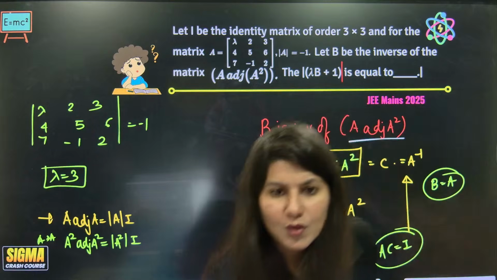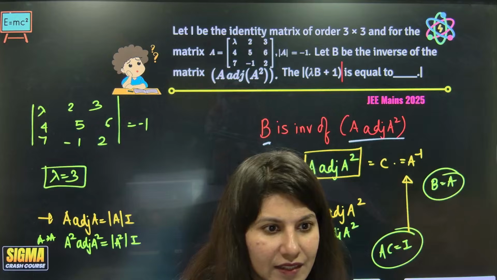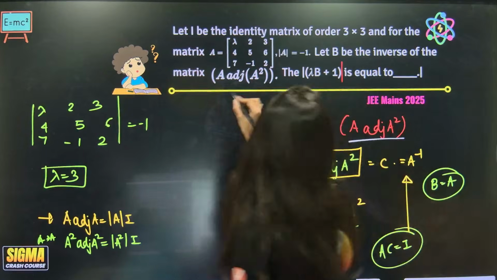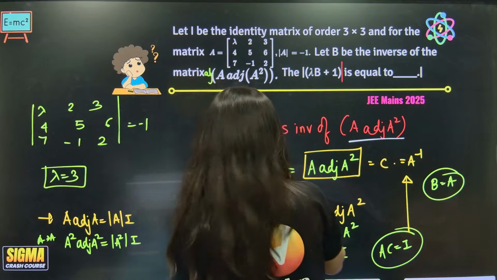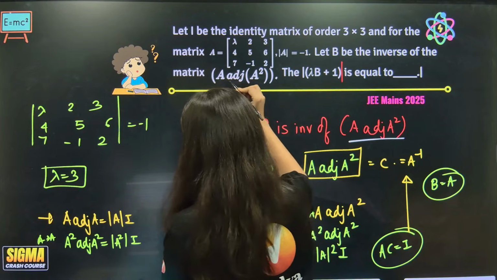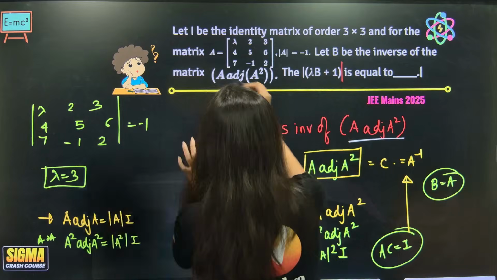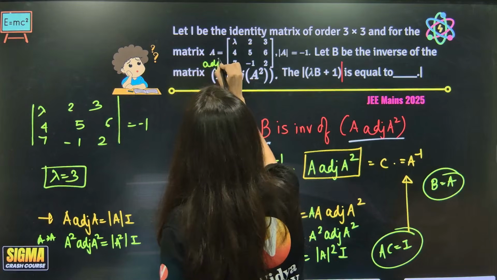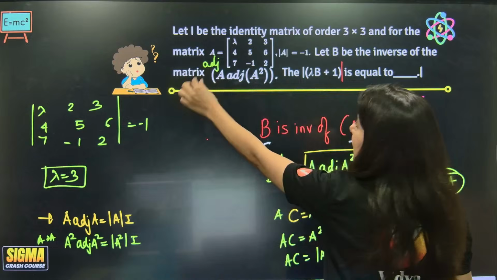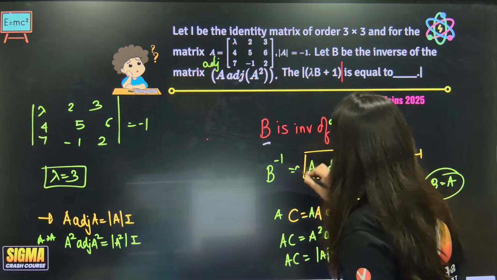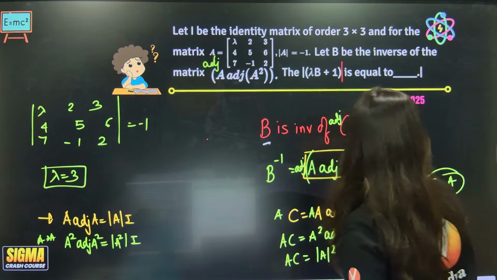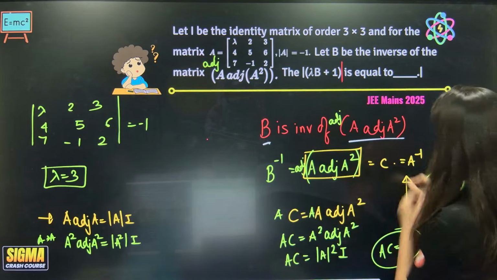Actually, oh, hold on. I think there is some mistake over here. Inverse of the matrix, oops, there is one thing missing here: adjoint. Inverse of the matrix, this, adjoint is also there. Yes, now it's correct. So this is what? Adjoint of C.